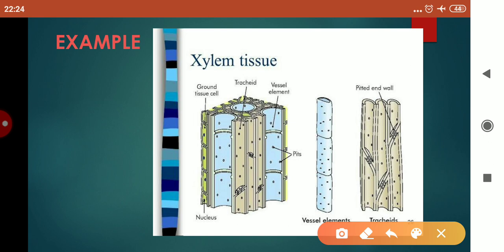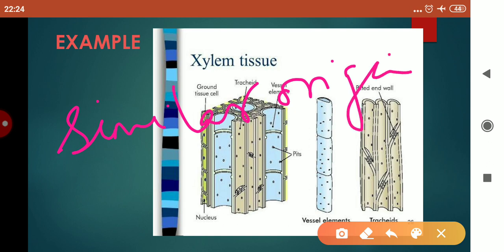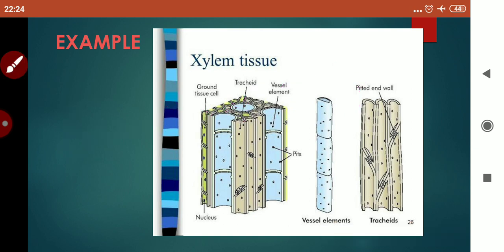I think now you remember that cells of similar origin should be similar, but they can be different in structure. They can be similar or dissimilar, and performing a common function is called a tissue.